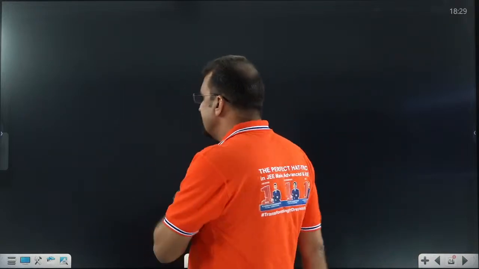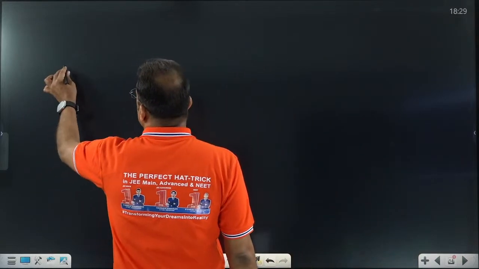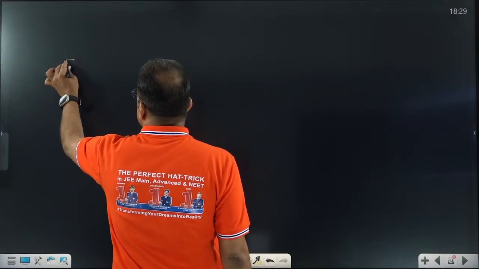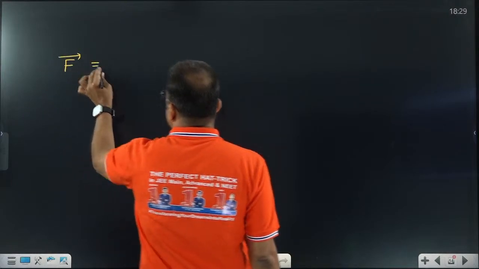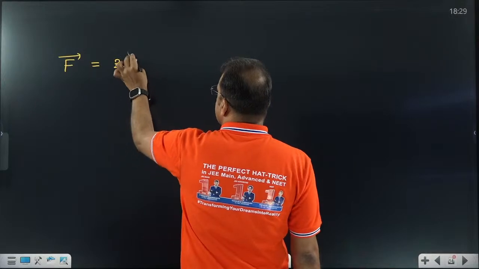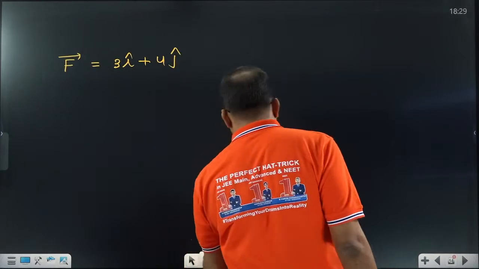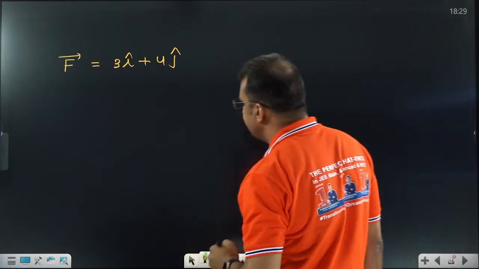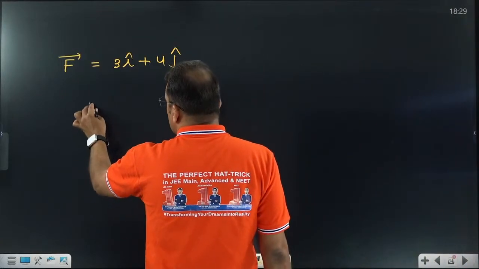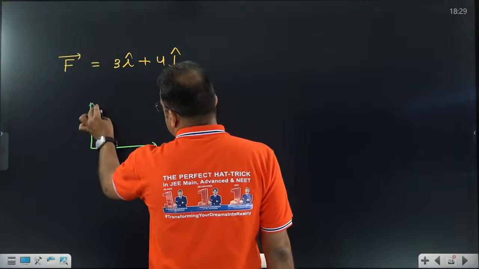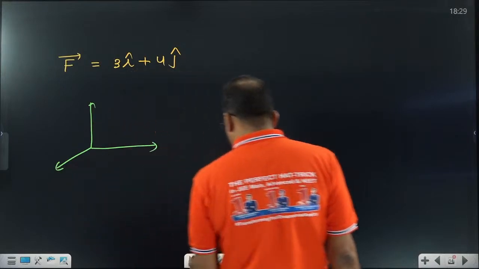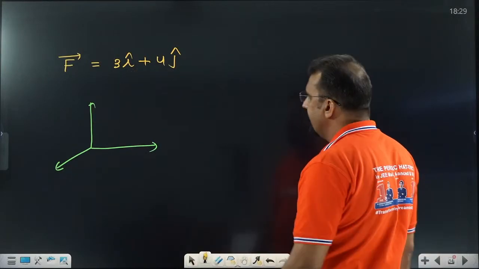Now what is our question? Question is that if someone asks you, force is given. Just we are having basic idea. This is given: 3I cap plus 4j cap. Can you represent this in the form of vector? Okay, let us represent it. Sir, we know that 3I cap. I cap means on which axis should we go? On x axis.